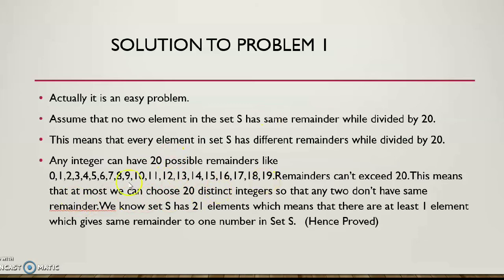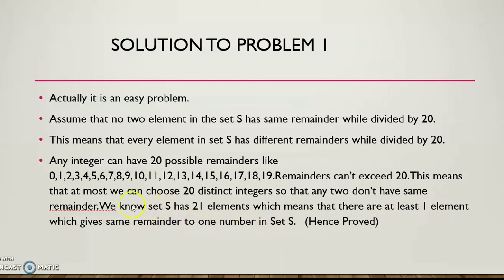So at most, since there are 20 possible remainders, we can choose 20 distinct integers such that no two have the same remainder. We can choose 20 integers, but the size of the set is 21. The set has 21 elements. That means there exists at least one element which gives the same remainder as another number in the set S.